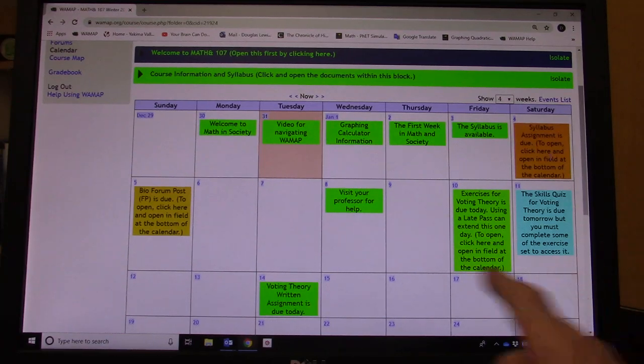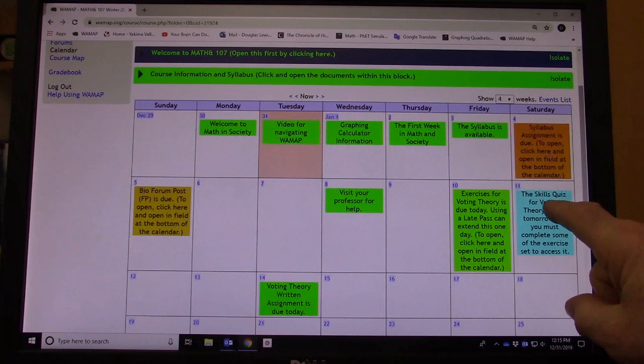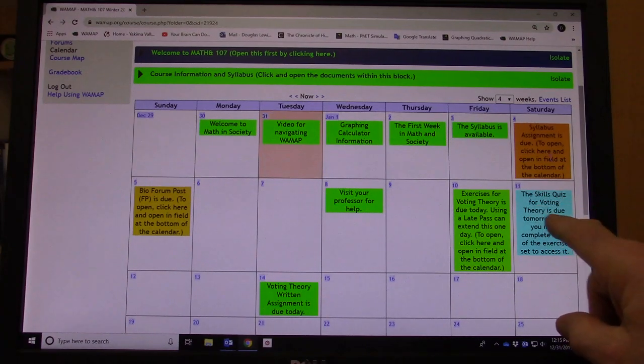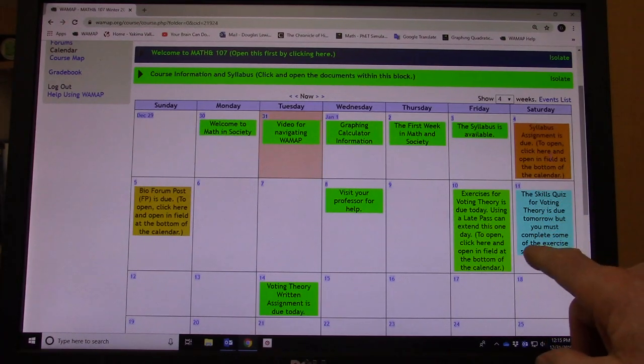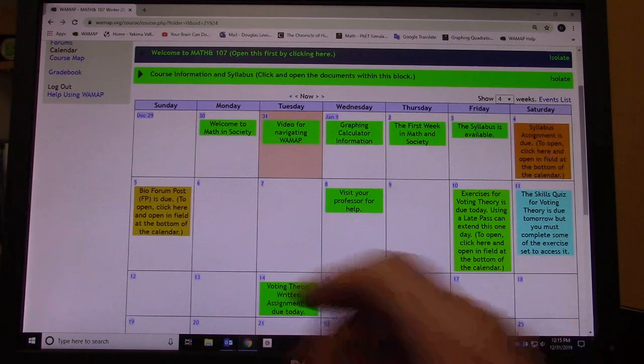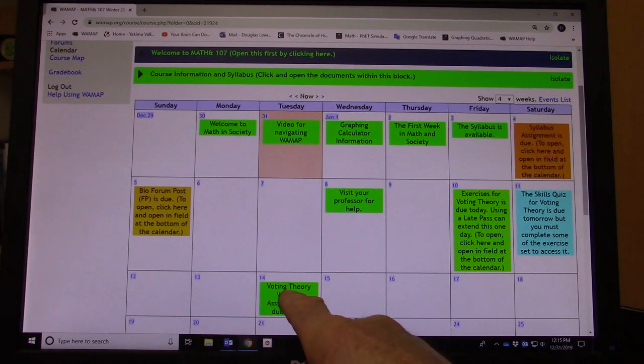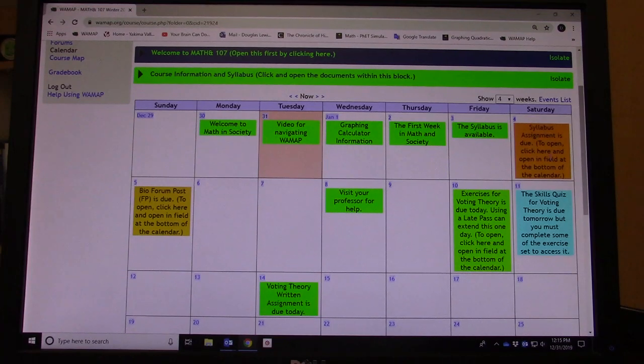And what you don't see on here is that on Sunday there's a quiz that's due, but on the Saturday before it tells you the skills quiz for voting theory is due tomorrow, but you must complete some of the exercise set in order to access it. I'll show you how that works and how that will appear after we do a problem on that. And then lastly, the voting theory written assignment is due.